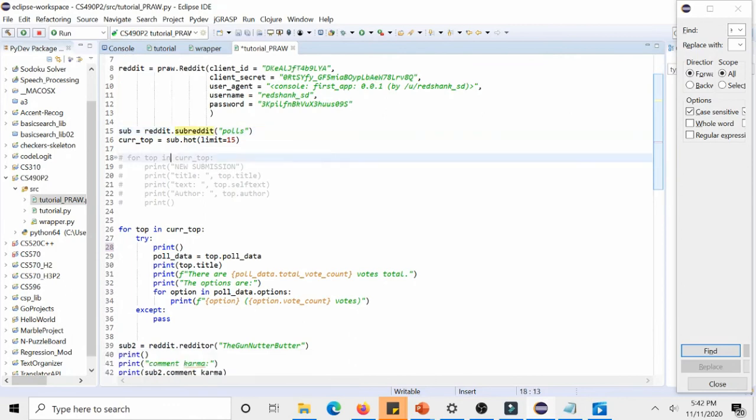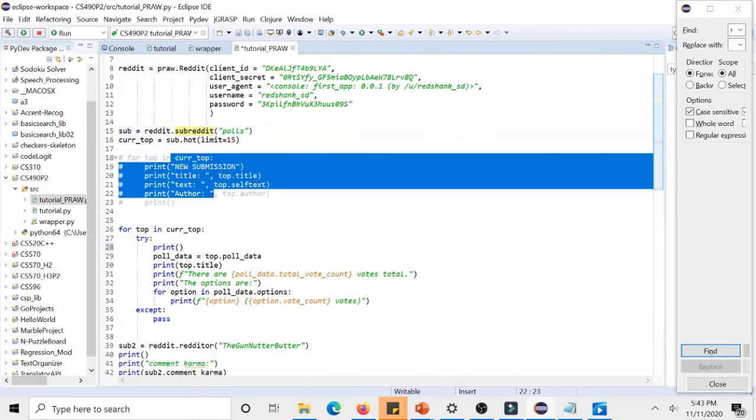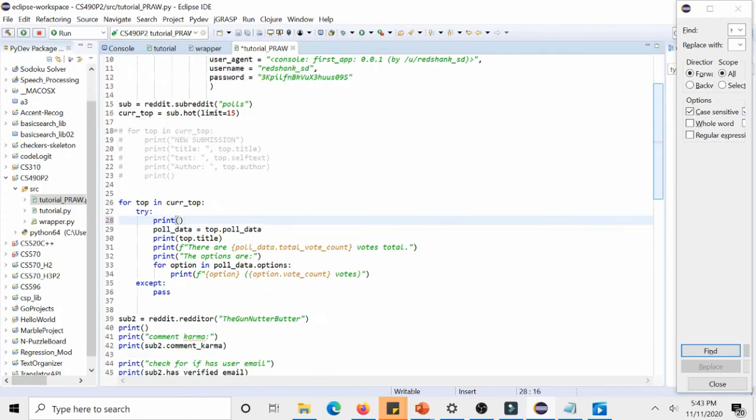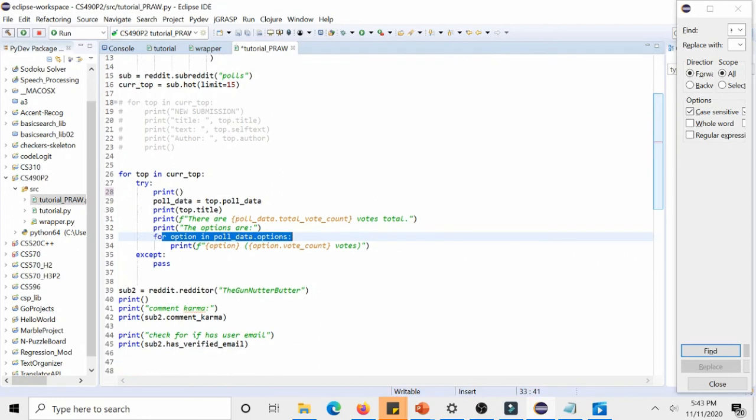And we could do the same thing as previously. We could print the title, text, and author, but what we're going to do is just print the title, the total number of votes, and the options and how many people voted for those options. Afterwards, we're going to look at a specific user and get their comment karma and whether they have a verified email.